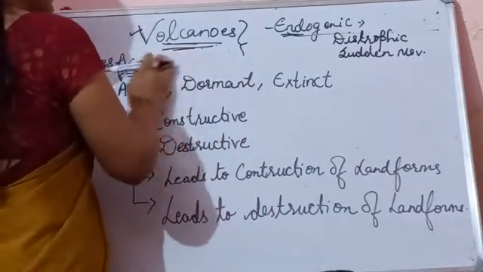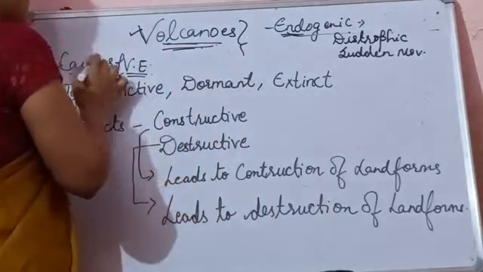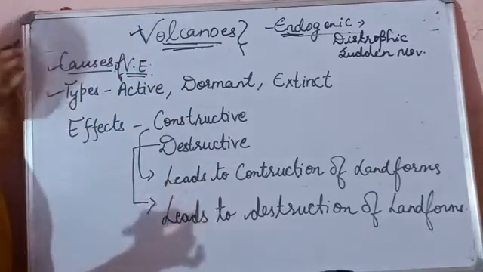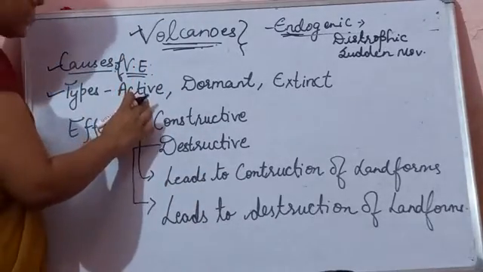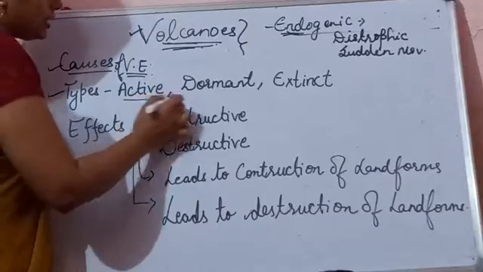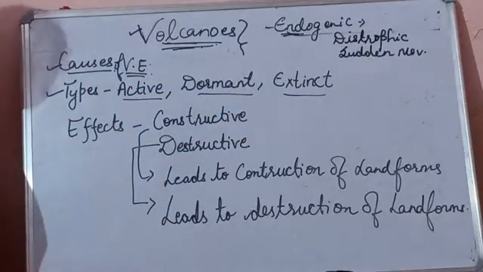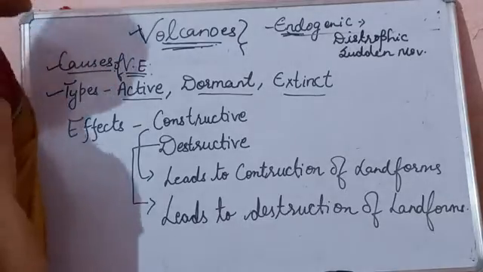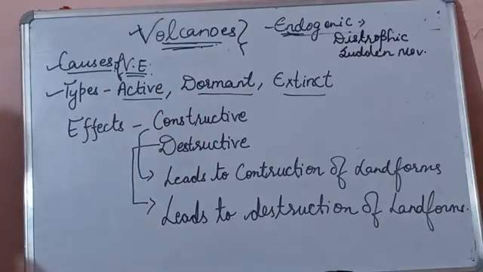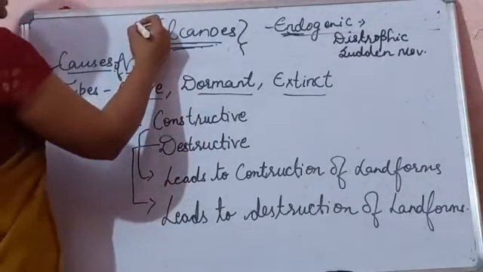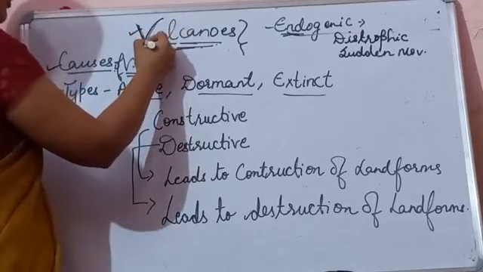Here we will study first the causes of volcanic eruption and then the types of volcanoes, which are active, dormant and extinct volcano. So first of all, let me tell you what is volcanic eruption. Volcanic eruption is the eruption of the volcanoes.